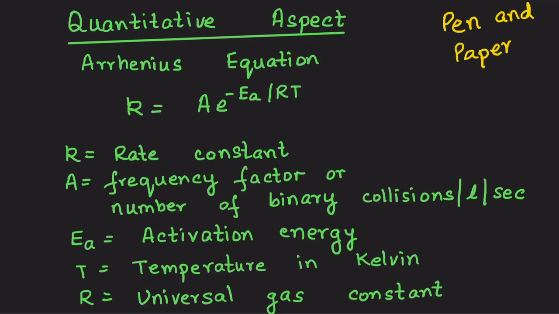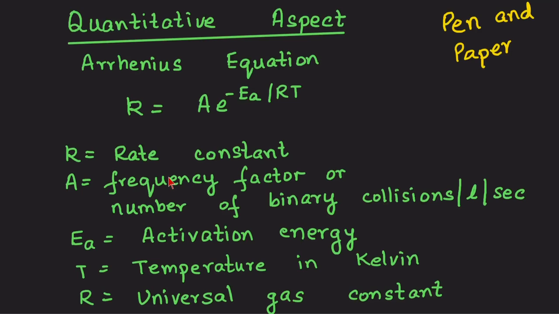Now let me introduce to you the other terms. Of course, T, capital T, stands for the thermodynamic temperature. R is the universal gas constant. Ea is the activation energy. Now here is a capital A. What does capital A indicate? It is the frequency factor.